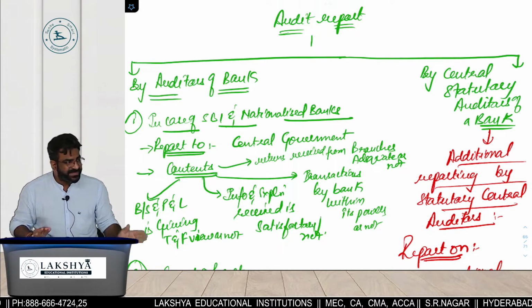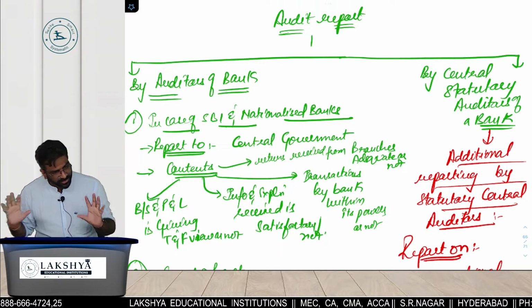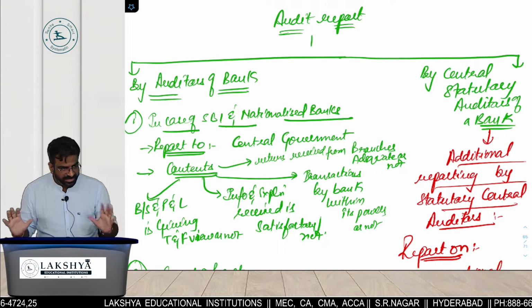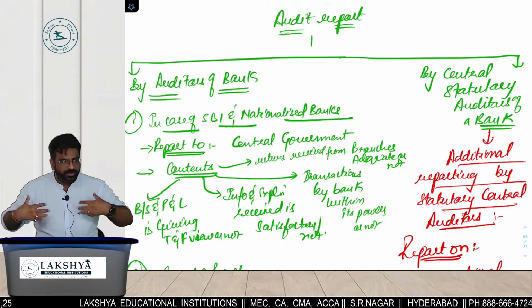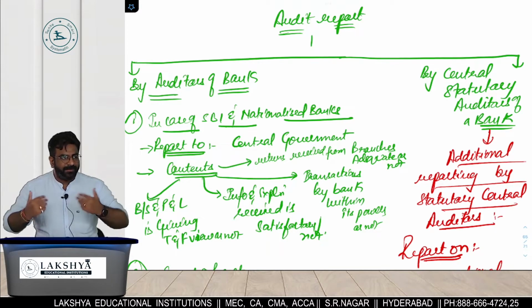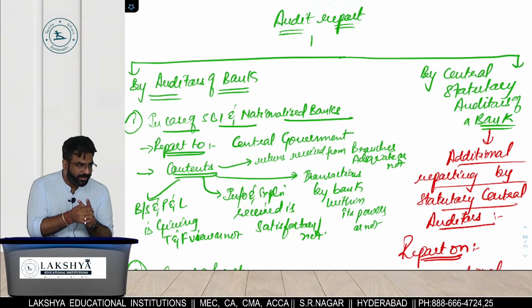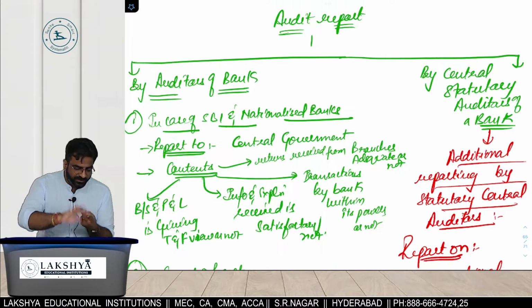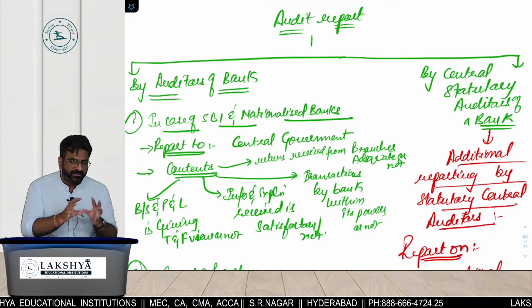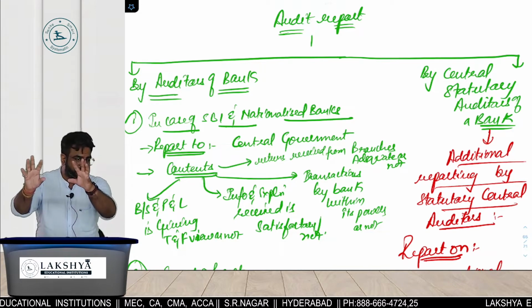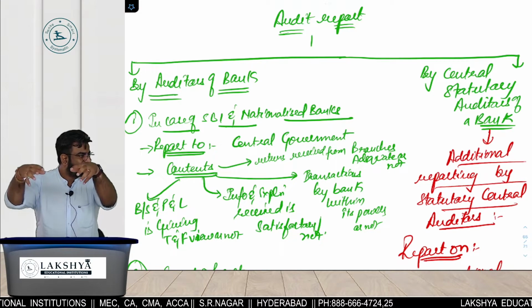So 16,000 statutory audits will take place, one for each branch. When we do the audit, we will make 2 audit reports. One will be given to the branch and one will be sent to the CSA, the Central Statutory Auditor.